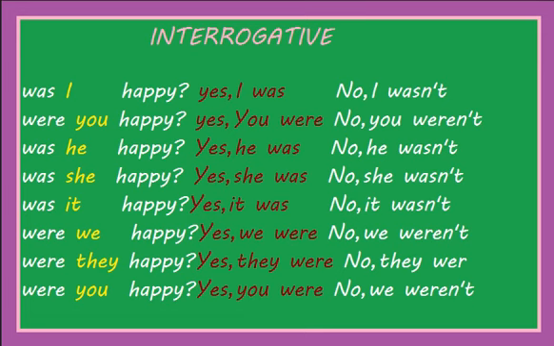Remember, we have the contractions. If we have I was, wasn't, were not, or weren't. So that's how we can do the interrogative form. And remember, this is for yes/no questions.